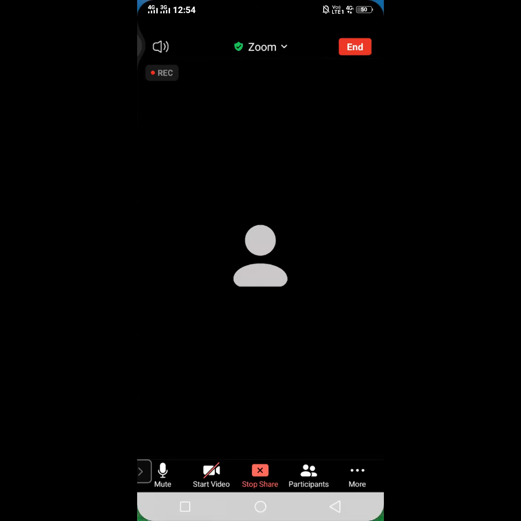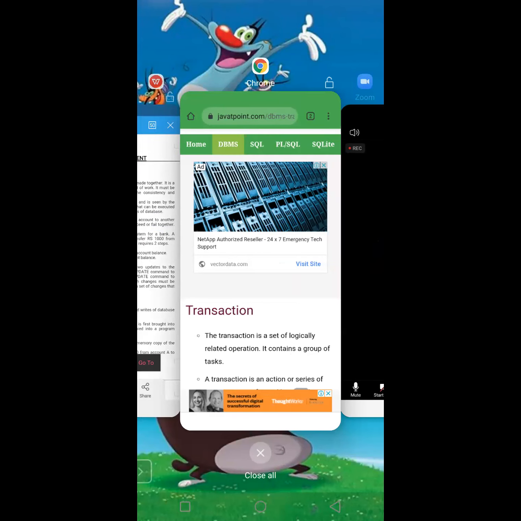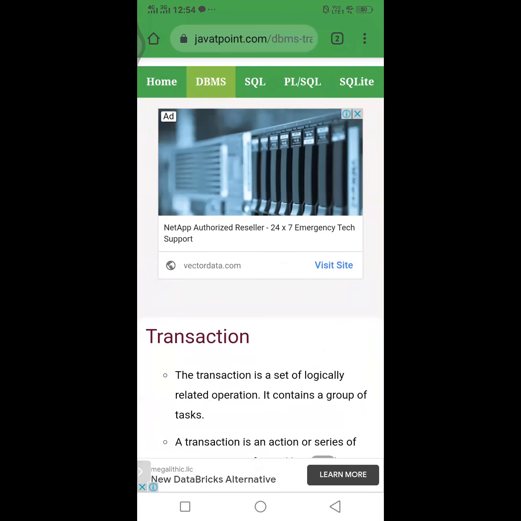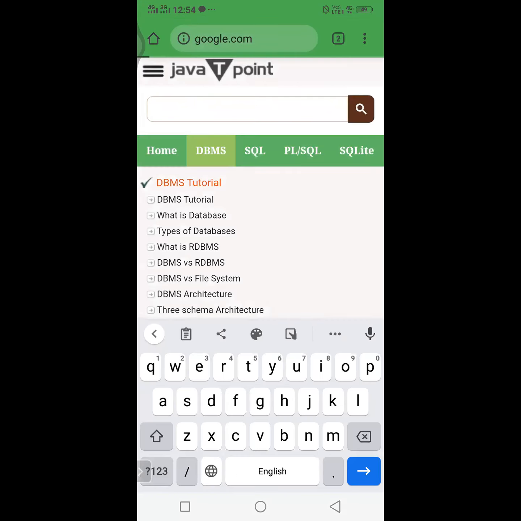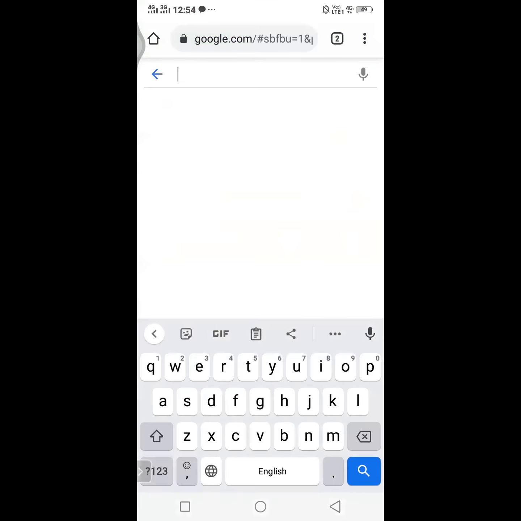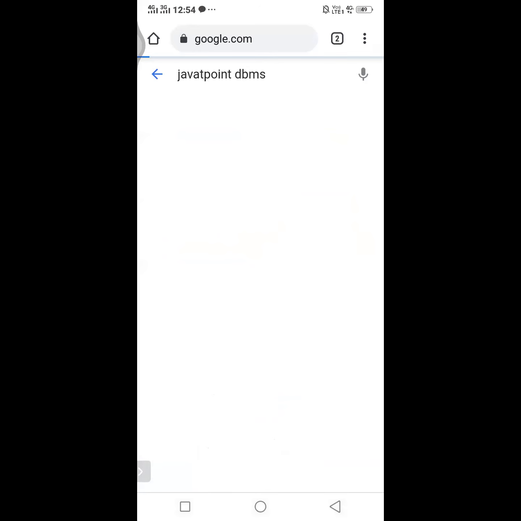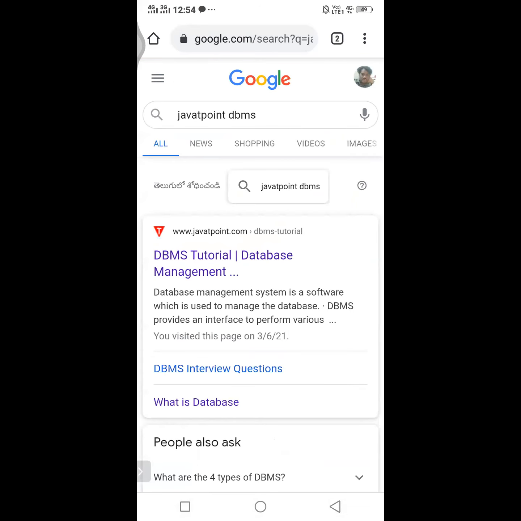Okay, now I'll start my session. I am opening javatpoint.com. If you search in Google for Javatpoint DBMS, the screen looks like this. I hope all of you are able to see this. So again, I will open it for you, don't worry. We have many online tutorials about DBMS, so we need not depend only on college notes or the lecturer's notes.